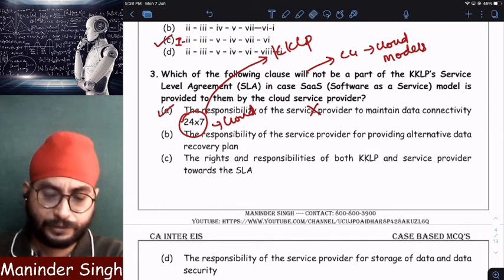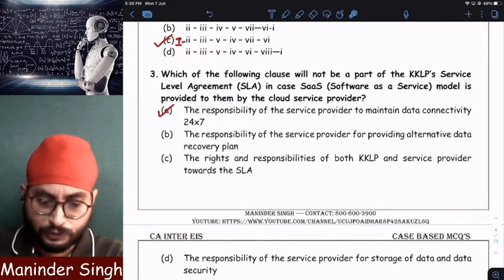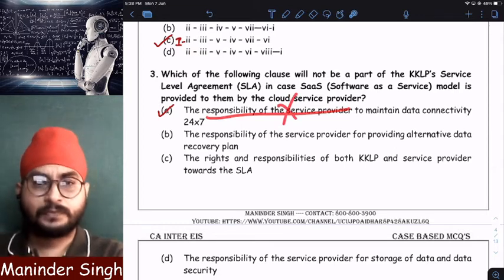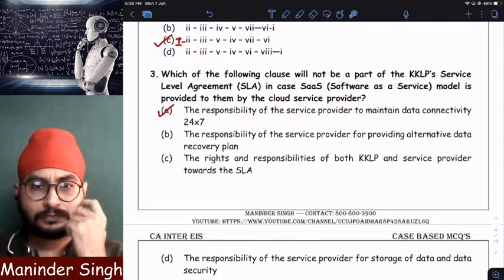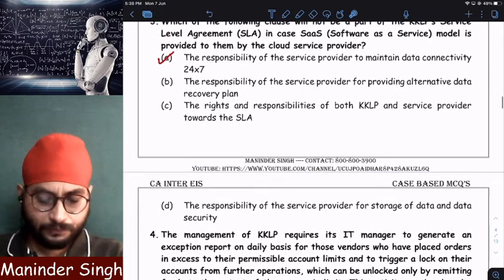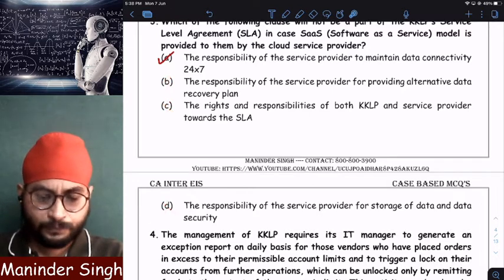So this point will not be included. Why? Because this point is incorrect. They say it is the responsibility of the service provider. Wrong. It is whose responsibility to maintain internet? Service user. Clear? So the answer is A. Sir, why are points B, C and D not the answers? Let us go through them once.